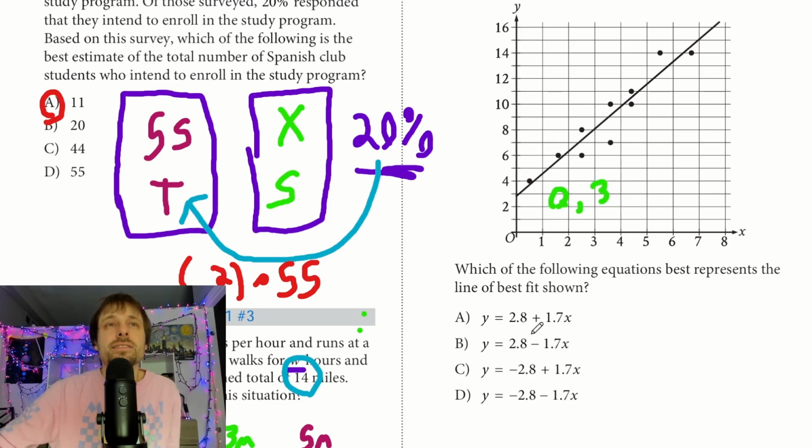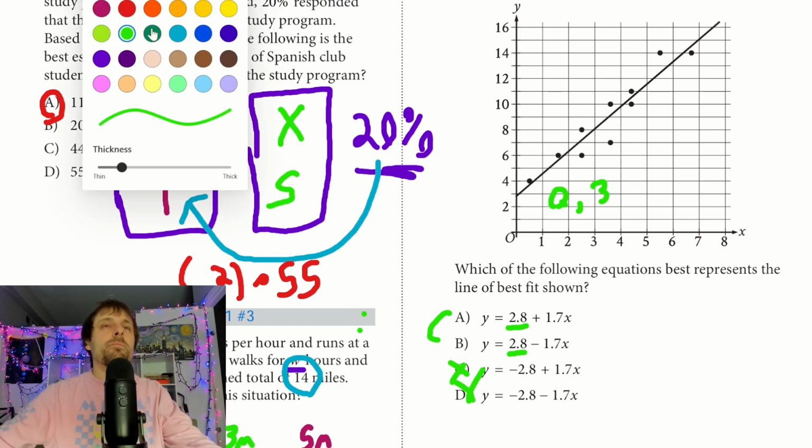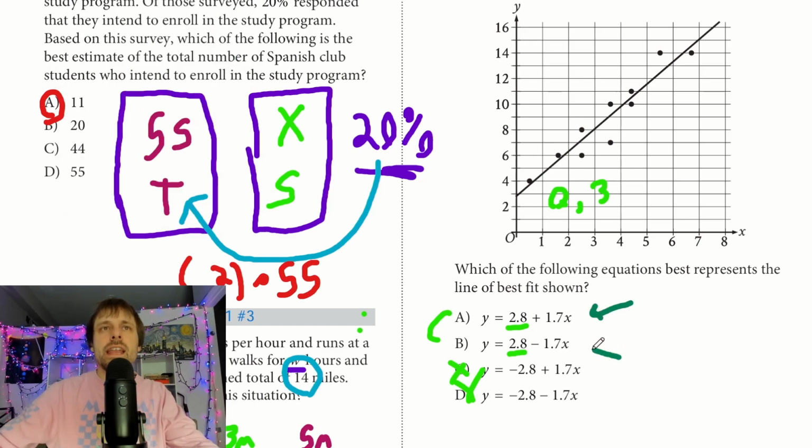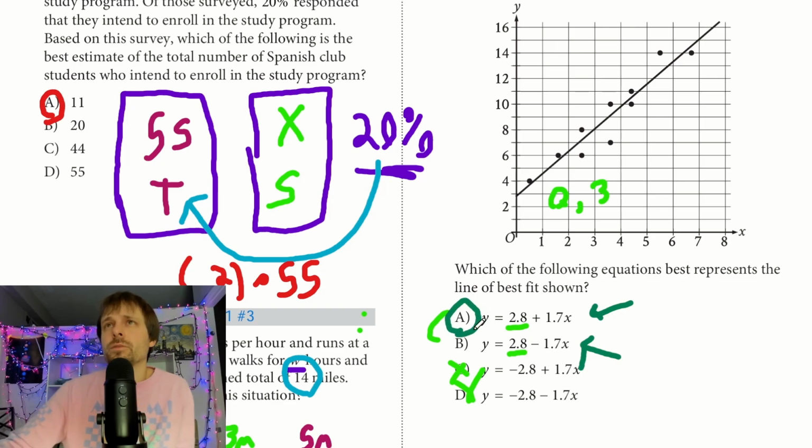So I look through my answers. It looks like it's going to be a decimal, but it's definitely not negative, right? So it's going to be either A or B because they both have a positive intercept. And then do we have a positive slope or a negative slope? It looks like this is going to be a positive slope. So another A for this one. So triple A's. Not too bad.